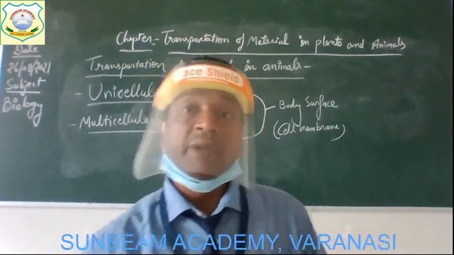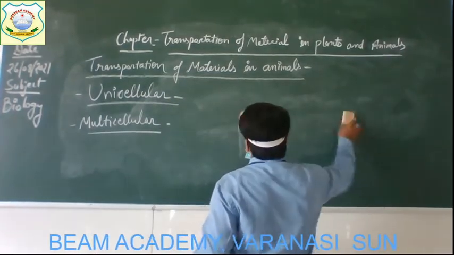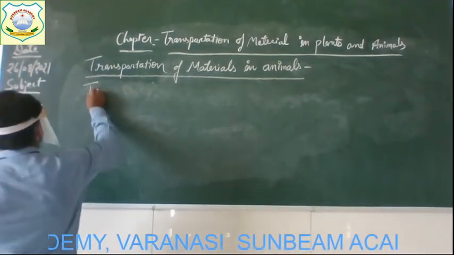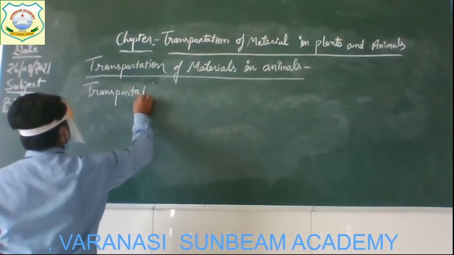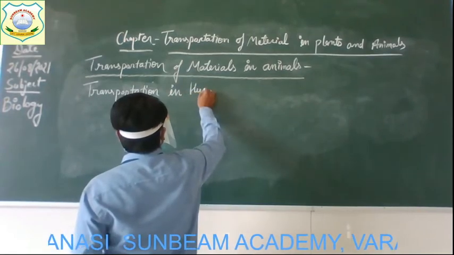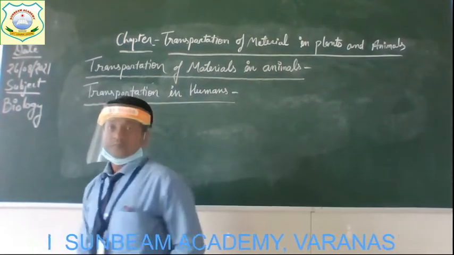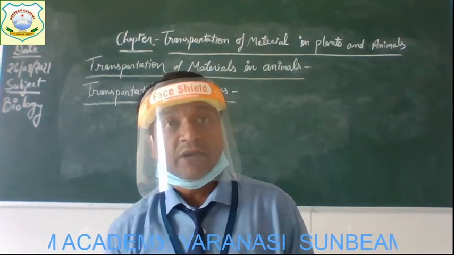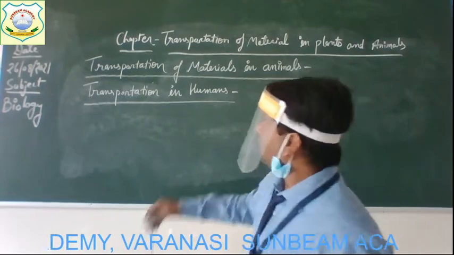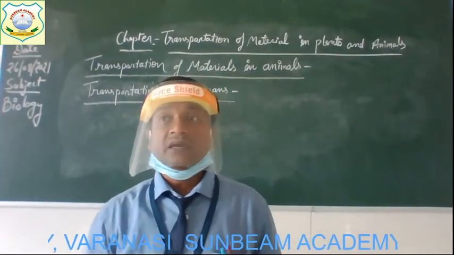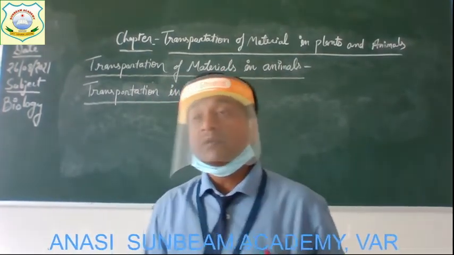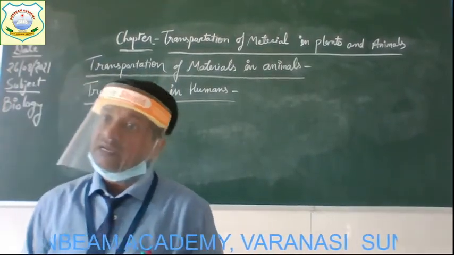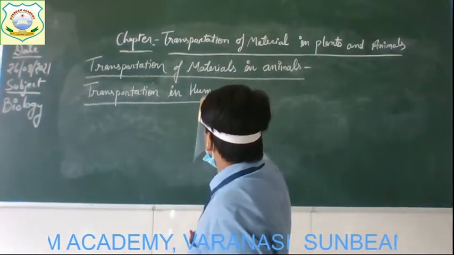So, the transportation of material in human beings. Children, in humans, the transportation of materials like food, the nutrients that come from food, and the oxygen, all are moved in the body by a specific system, because our body has a unique system by which this transportation of the materials takes place, and this system is known as the circulatory system.